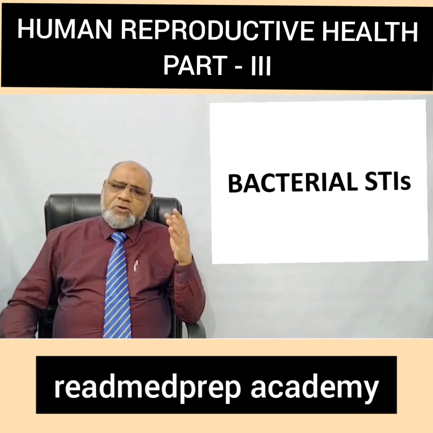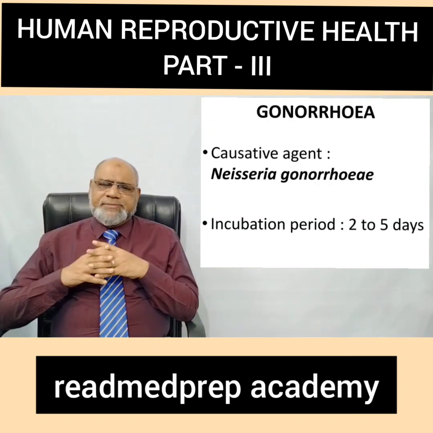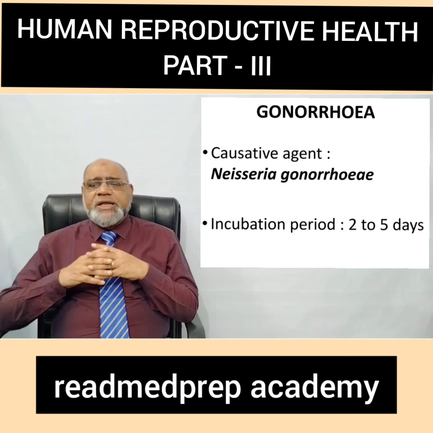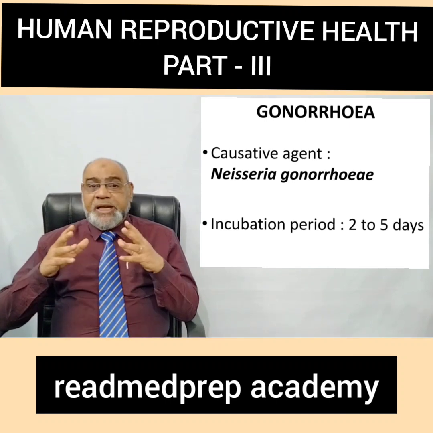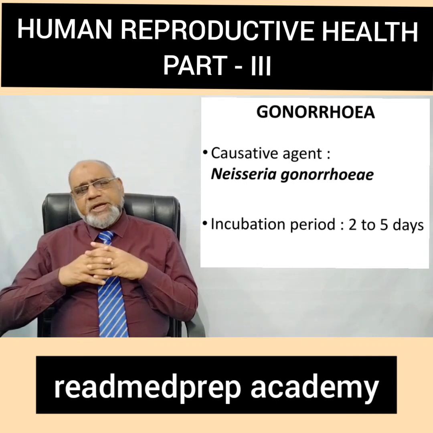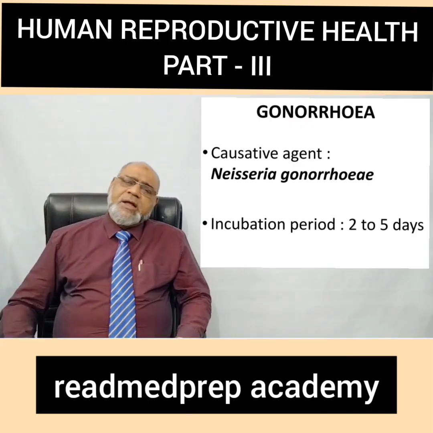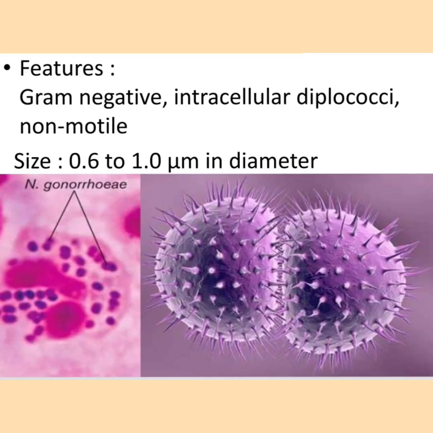Now first let us go to the bacterial sexually transmitted infection, gonorrhea. What is the causative agent? Neisseria gonorrhoeae. The spellings are very important when you write in your exams. The incubation period for this organism is 2 to 5 days. What are the features of the organism? It's a gram-negative bacteria. It's an intracellular diplococci. It is non-motile. The size of the bacteria is 0.6 to 1 micrometer in diameter.